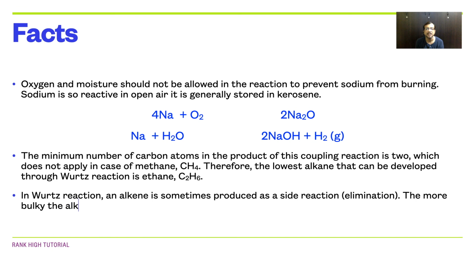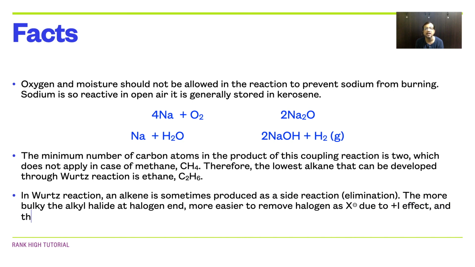In Wurtz reaction, an alkene is sometimes produced as a side reaction or elimination. The more bulky the alkyl halide at halogen end, the easier it is to remove halogen as X minus due to plus I effect, and therefore more amount of alkene is produced.